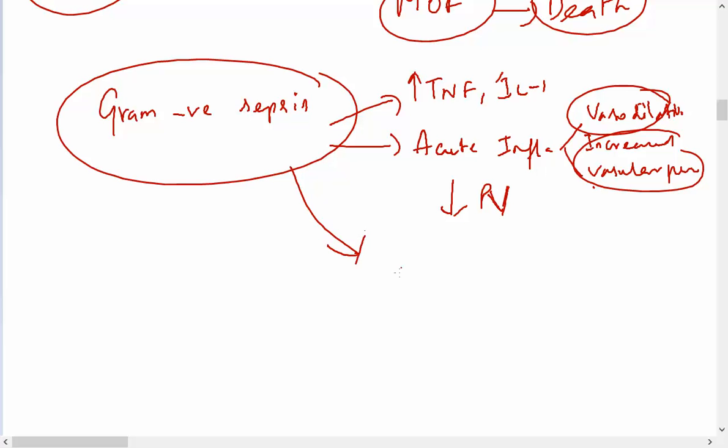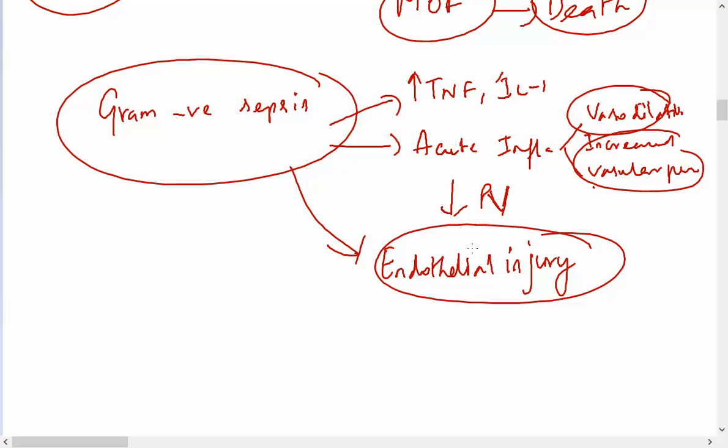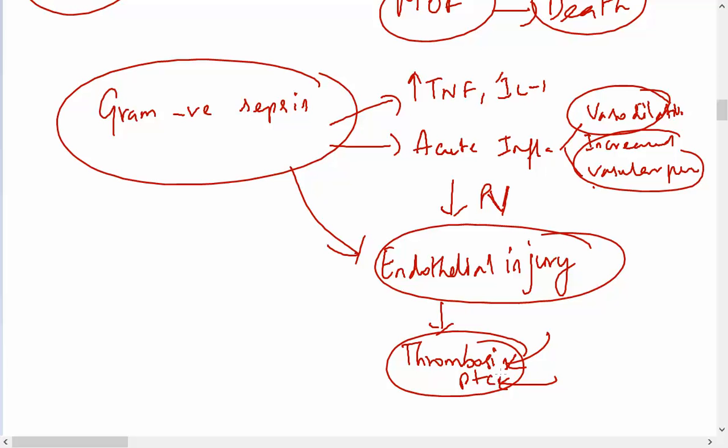Then they will damage the endothelium. Endothelial injury. This endothelial injury will lead to thrombosis. This thrombosis is using all the platelets and all the clotting factors, and they will reduce the platelets and the clotting factors in the blood.